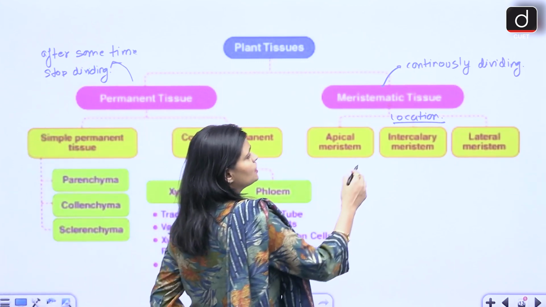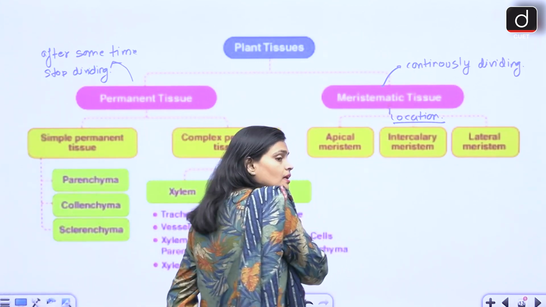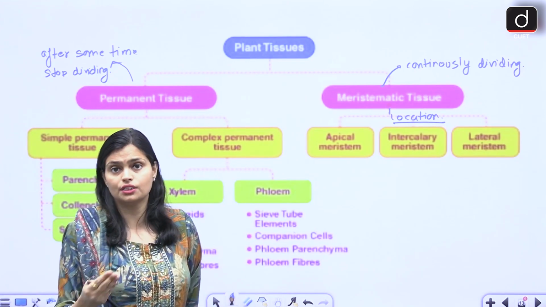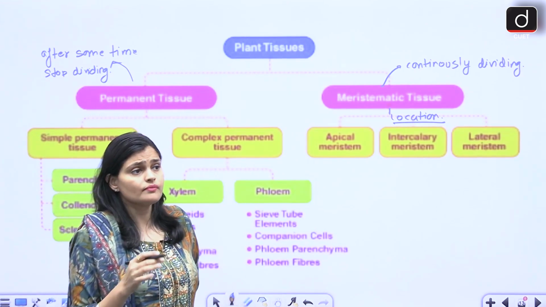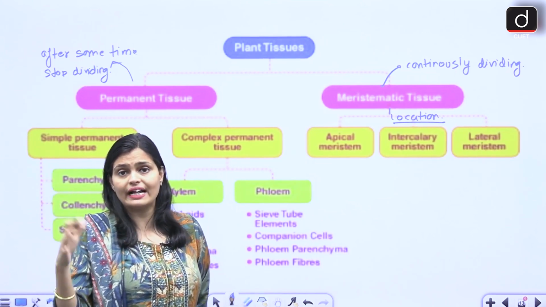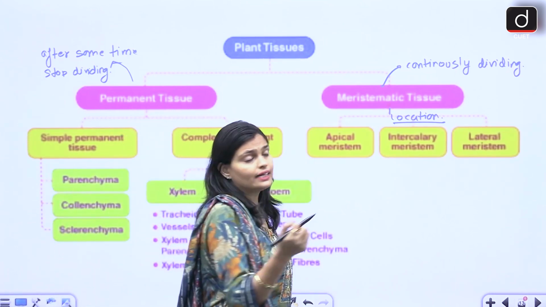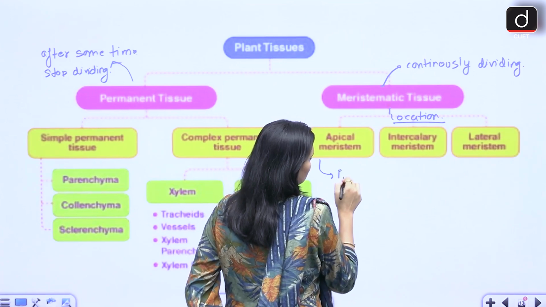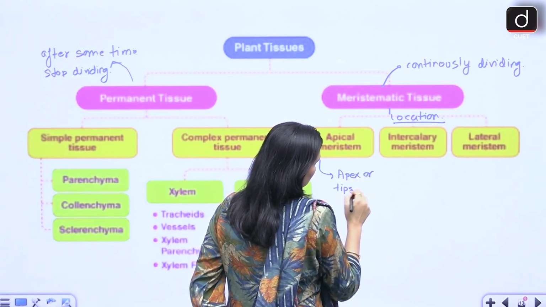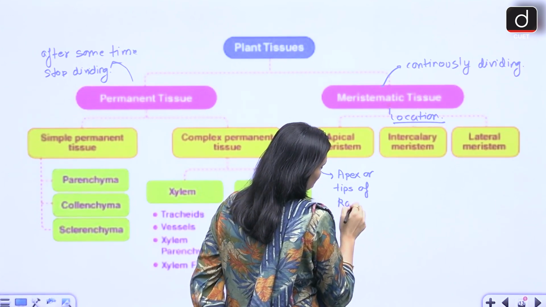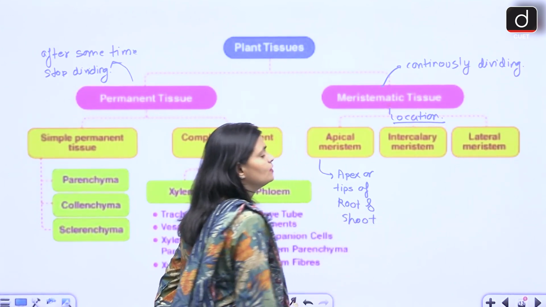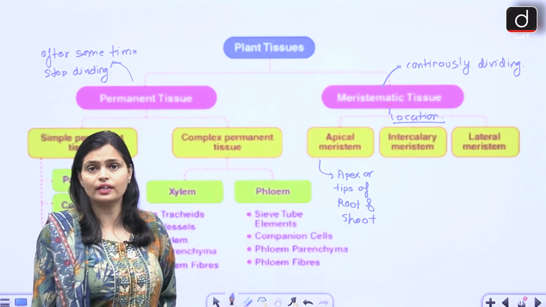Apical meristematic tissues are found at the apex, or you can say at the tips of the root and shoot. This is the location.